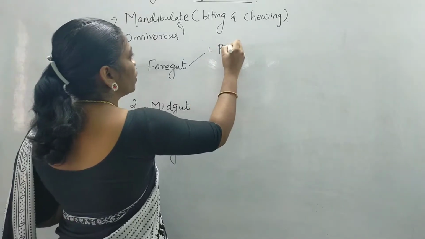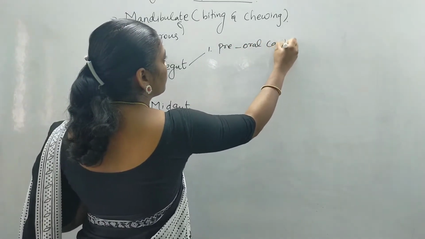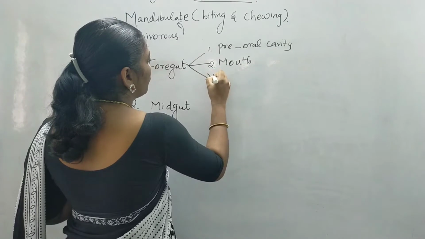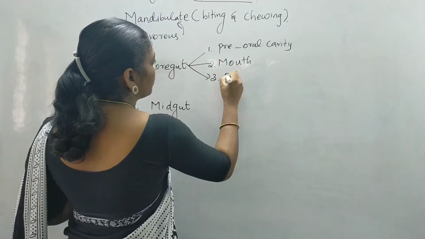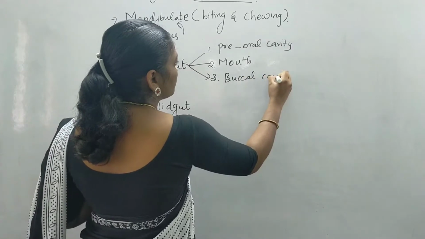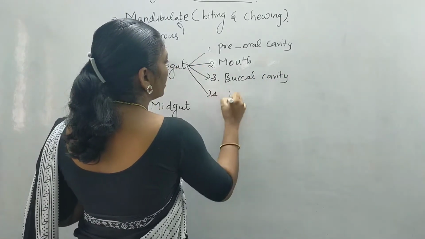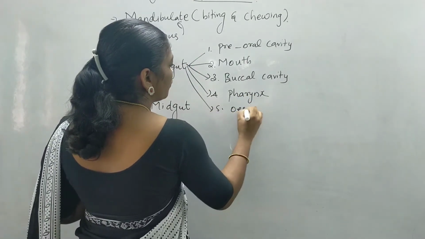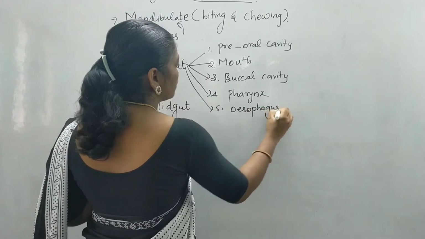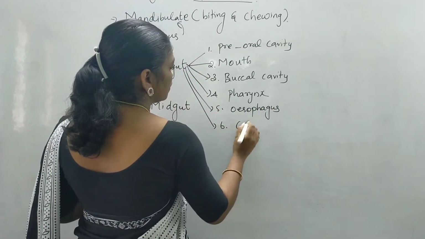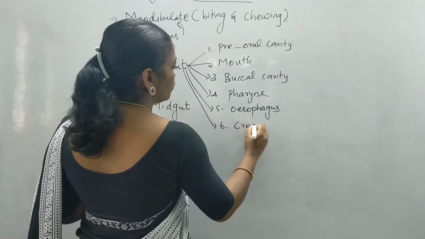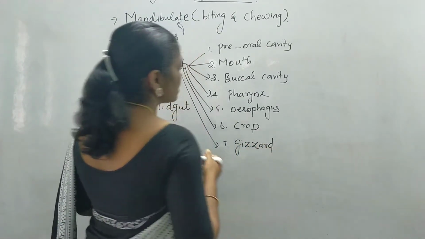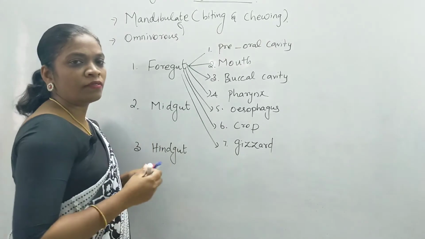The foregut region consists of the pre-oral cavity, mouth, followed by buccal cavity, pharynx, esophagus, crop and gizzard. These are the structures present in the foregut region of the organism.